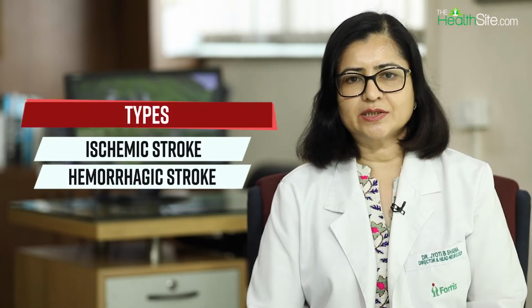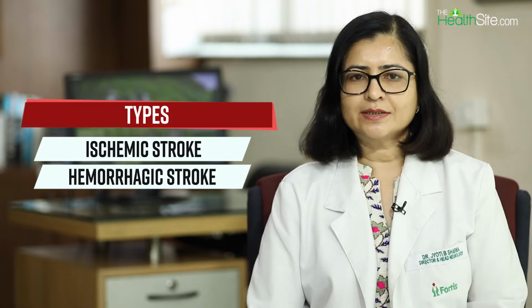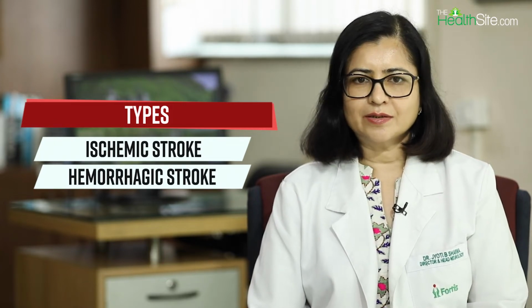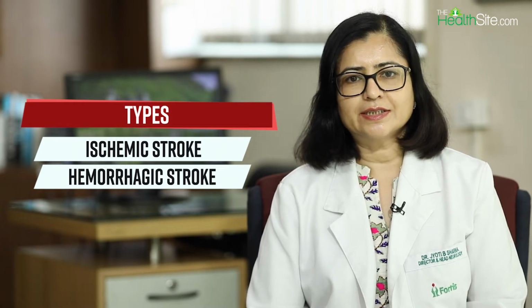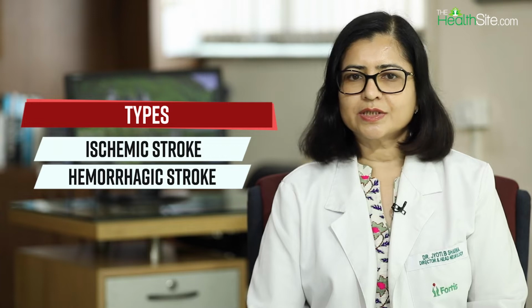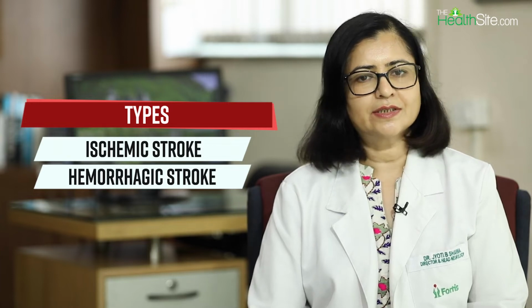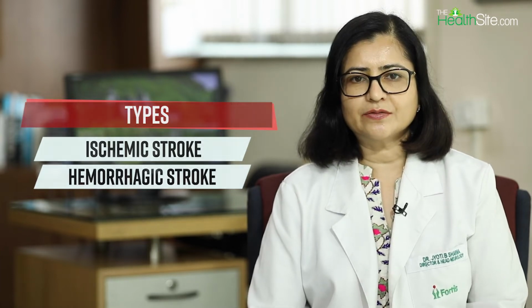Majorly, there are two types of brain stroke. One is ischemic stroke, the other one is hemorrhagic stroke. Ischemic stroke occurs when the blood supply of the brain is interrupted because of a clot. It occurs in roughly 85% of the cases. And hemorrhagic stroke is because of the rupture of an artery, which occurs in roughly 15% of the cases. These are the two main causes of brain stroke.